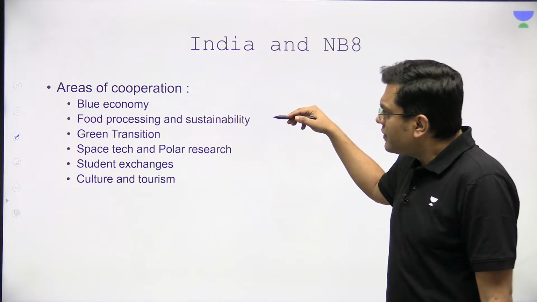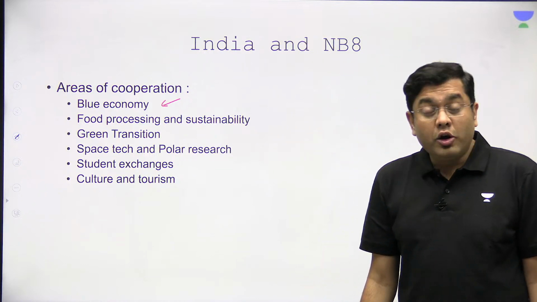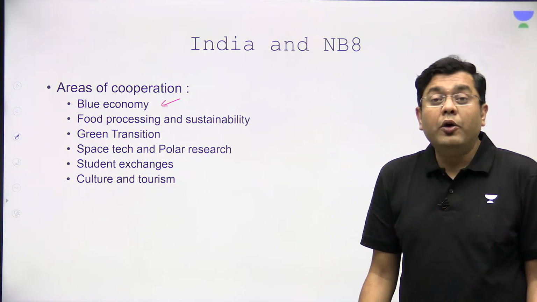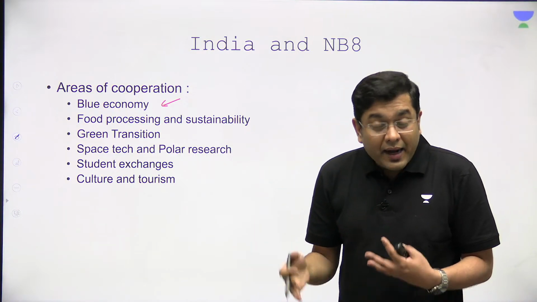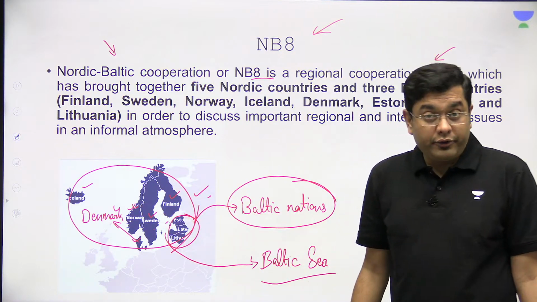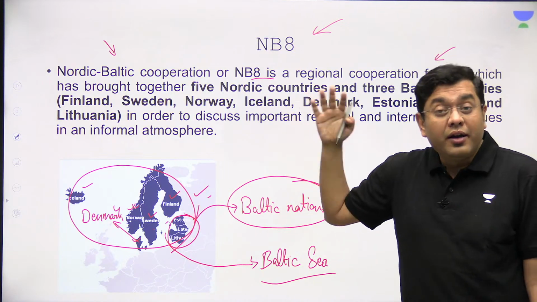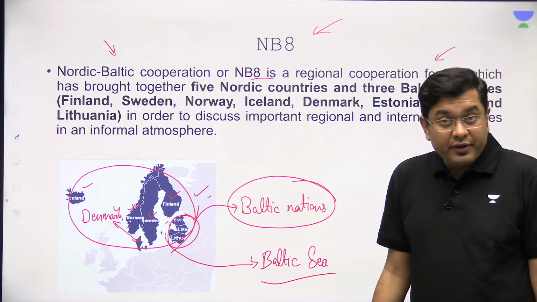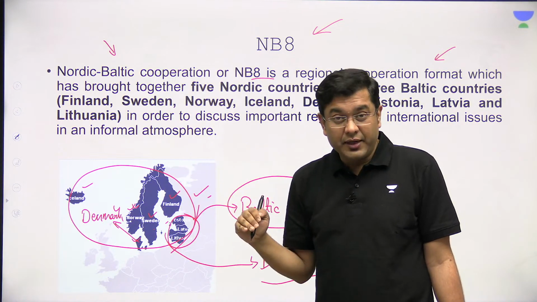So here, areas of cooperation where both of them can benefit: blue economy. Significant amount of maritime resources are present in that area. Understand, these are the regions of the world's largest fjords, some of the world's significant and largest reefs, cold water coral reefs present in that area.